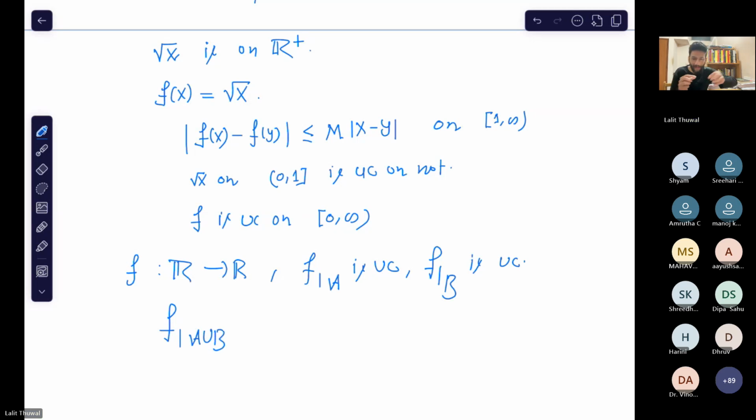Will it be uniformly continuous on the set A union B? Suppose f is uniformly continuous on A, f is uniformly continuous on B, then is it uniformly continuous on A union B? Yes, sir, it is true.